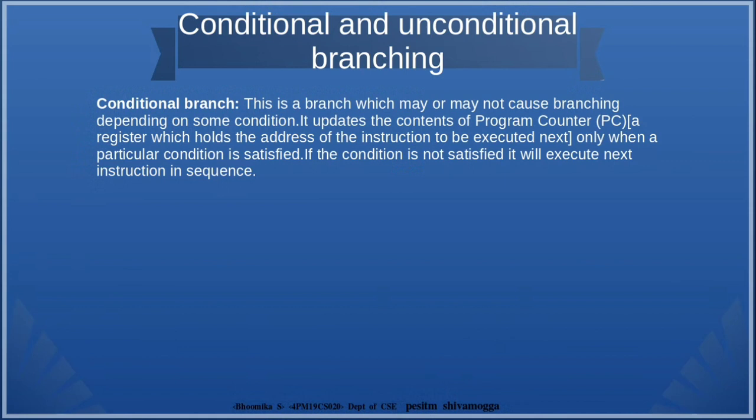A conditional branch may or may not cause branching depending on some condition. It updates the contents of the register only when a particular condition is satisfied. If the condition is not satisfied, it will execute the next instruction in sequence. As you all know, the program counter is a register which holds the address of the instruction to be executed next. For a conditional branch, we have to satisfy the given condition in order to compute branching.